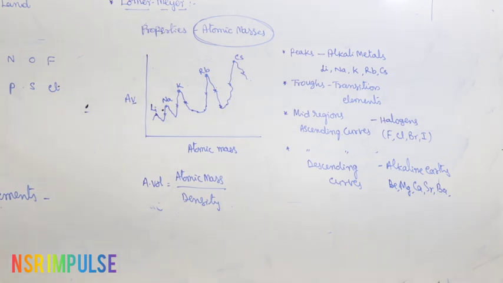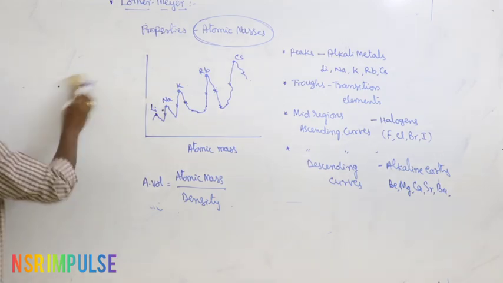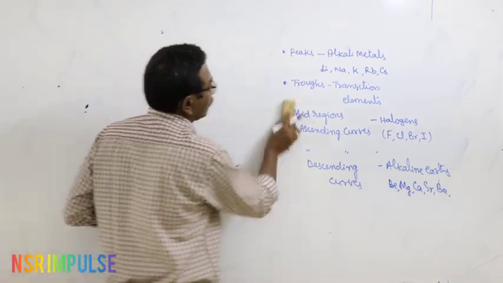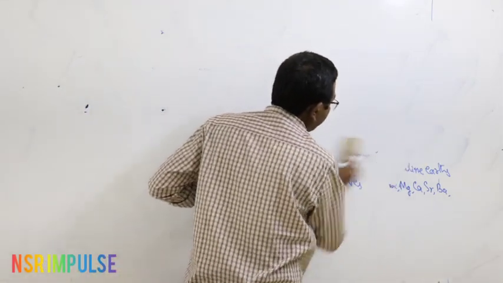What are the important features of Mendeleev's periodic table or periodic classification?